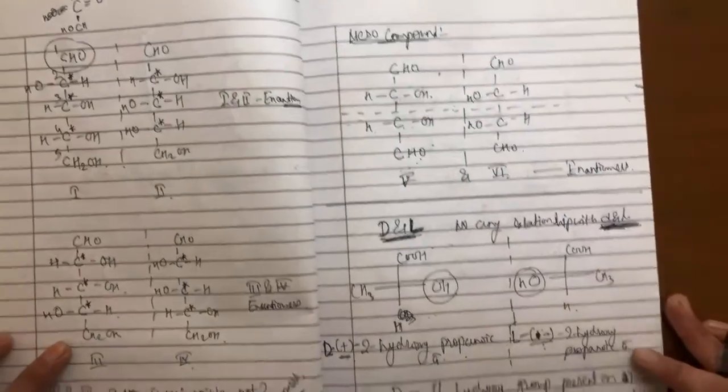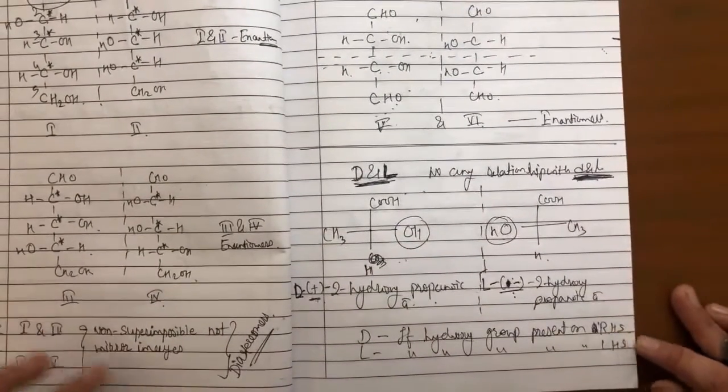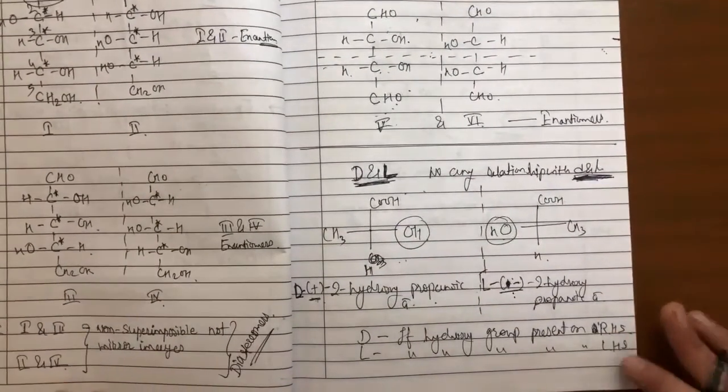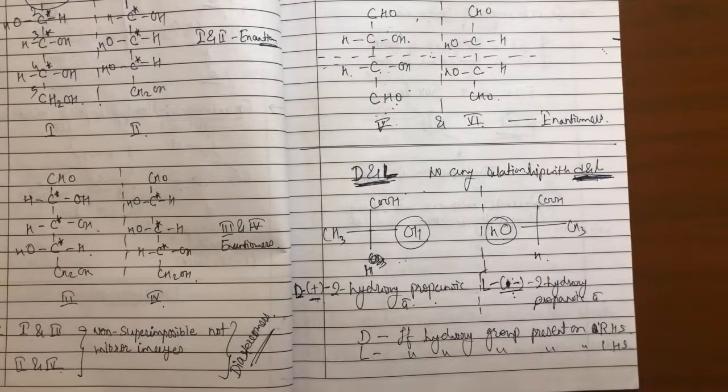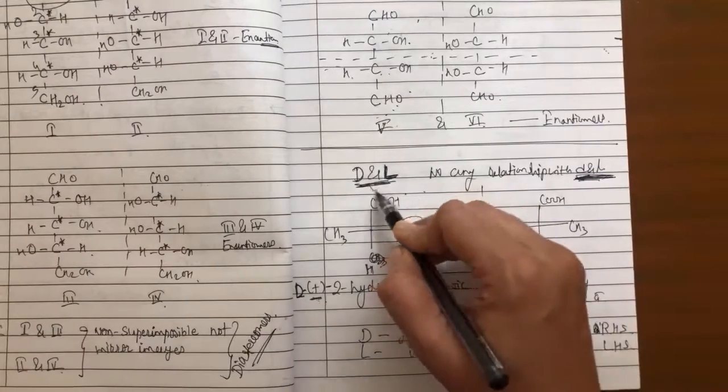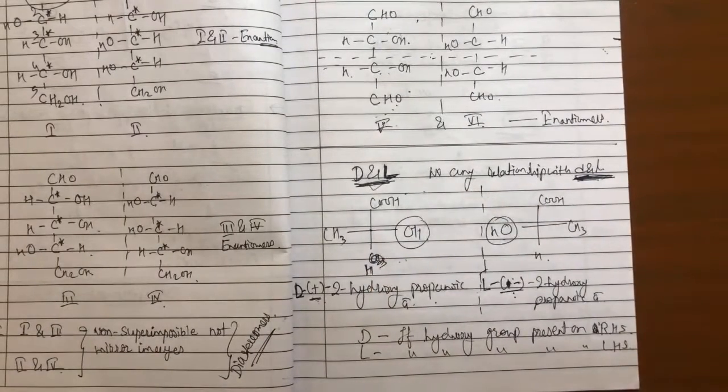Then capital D and capital L type of nomenclature. As we discussed earlier, small d and small l you find out only by experimental method. Looking at the structure, you can't decide whether the compound is dextrorotatory or levorotatory, while capital D and capital L we decide by looking at the compound.